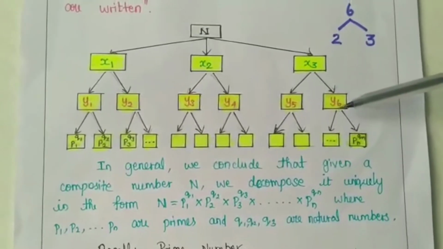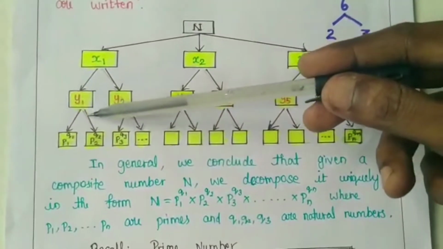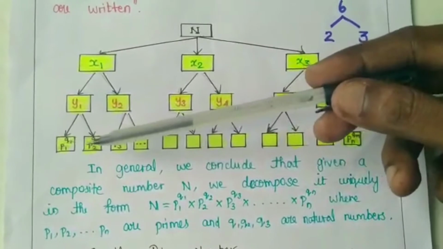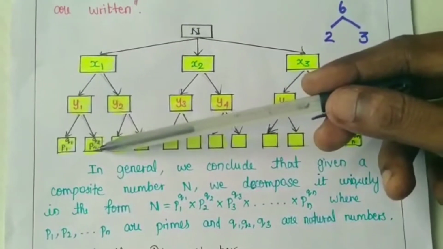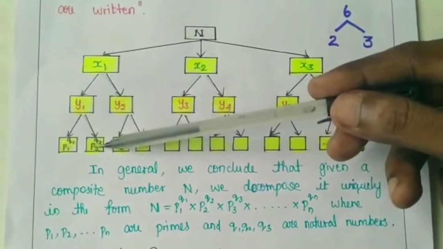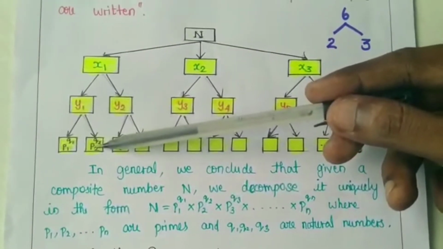If possible, I can take y1 and decompose it into two numbers. Those numbers may be composite numbers or prime numbers.